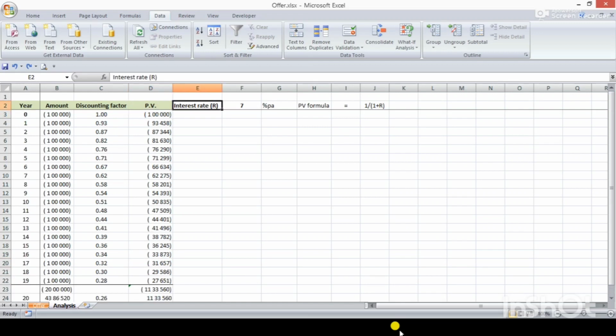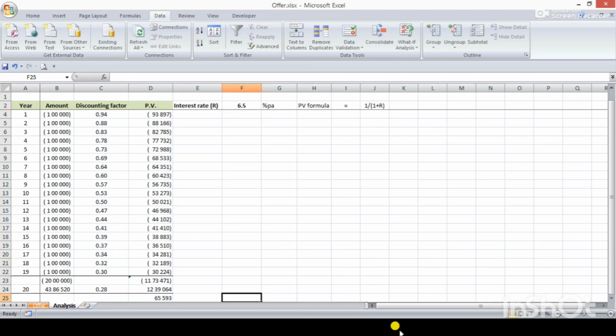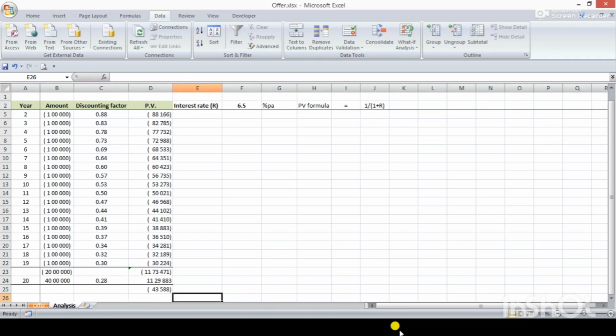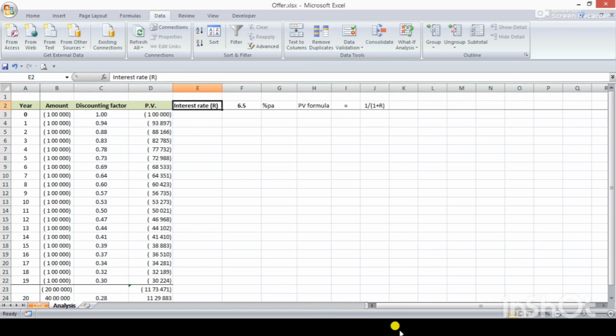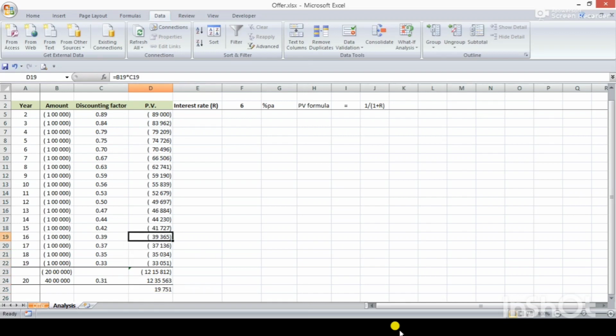And the same will change if I change the interest rate. If the interest rate is less, then this decision is good even at 40 lakhs. Then also I have an outflow, this present value of 11 lakh, and so at the rate of 6% I can tell. So if the interest rate reduces to 6%, then this offer is good for us. Now this is concluded.